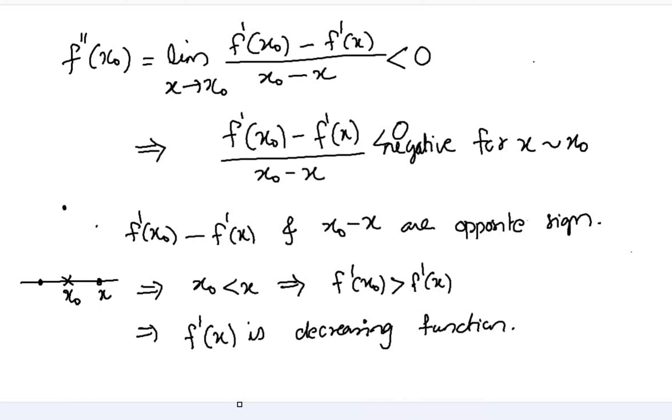Okay, so when you take two points, x naught and x, the f dash value at x naught will be bigger than the f dash value at x. So that's why I am saying that f dash x is a decreasing function near x naught. That means f dash x gives you the slope of the curve.